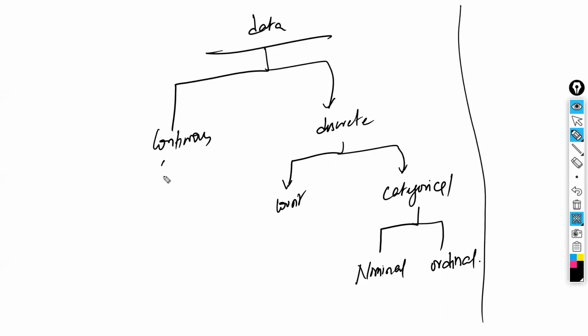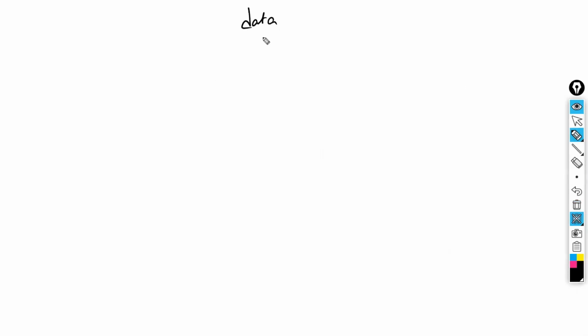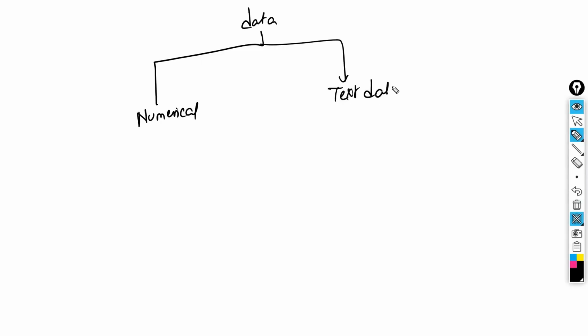Whereas this one is also numeric. This is numeric. This is text. Two of them will be in numerical format, and this is text. Now I can represent the same flow chart in a different way: the entire data into two parts. One is called numerical data. One is called text data.